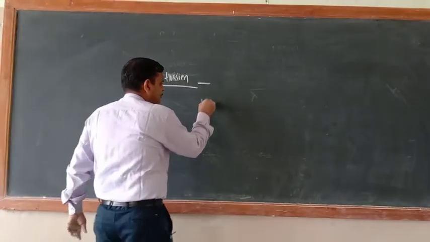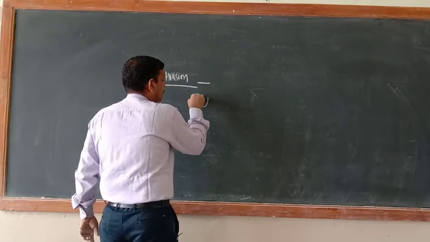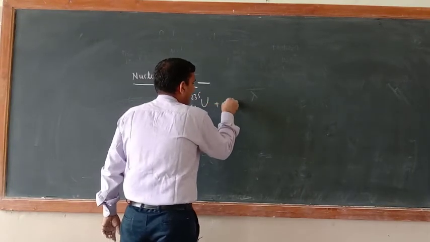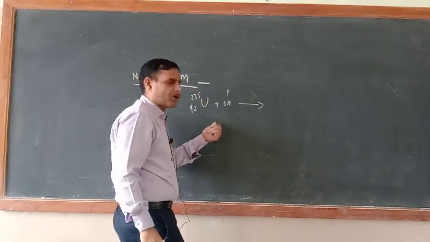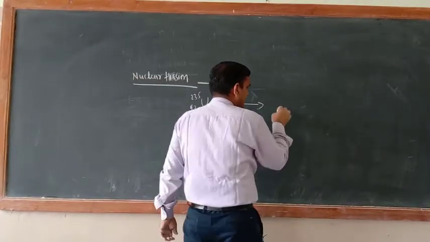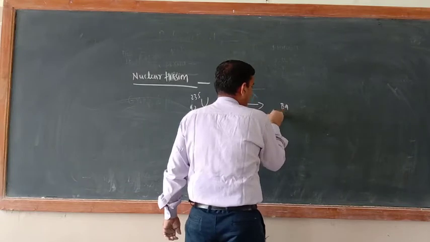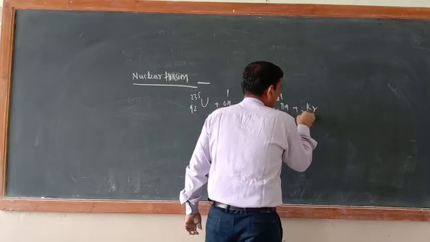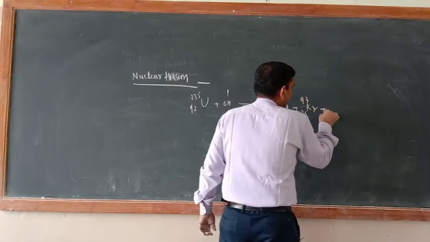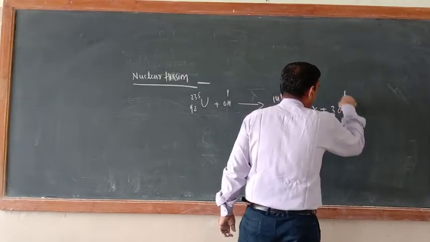Just see, this is uranium 92-235. If one neutron is introduced, this will disintegrate into barium 56-141 plus krypton 36-93 with the emission of 3 neutrons.